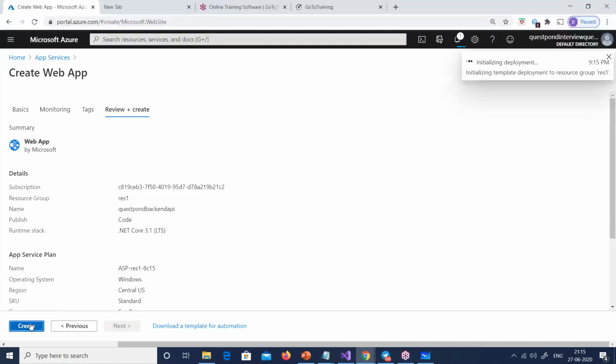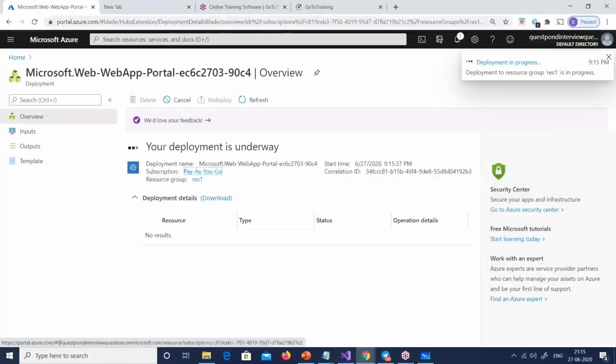Sometimes I feel this so-called cross-platform nature of .NET Core is, I know it is real, but when it comes to really implementing it out there are challenges. So there it is, my app service is getting created, and once it is deployed, I will go and publish this.